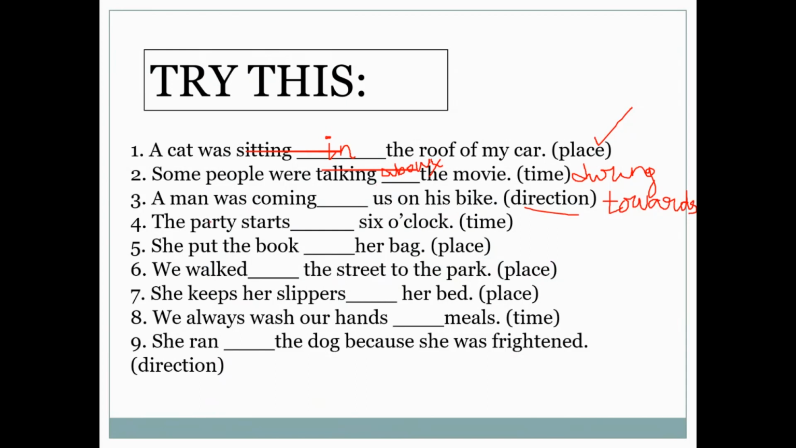Next one is simple. The party starts dash 6 o'clock. At 6 o'clock. Super. At. She put the book dash her bag. This is very simple. On her back, or at her back. No, she put her books in her bag. In her bag.